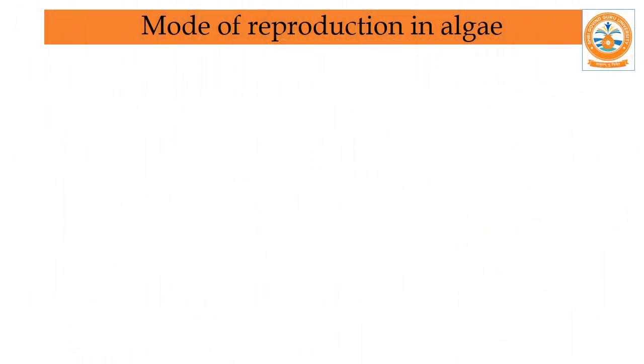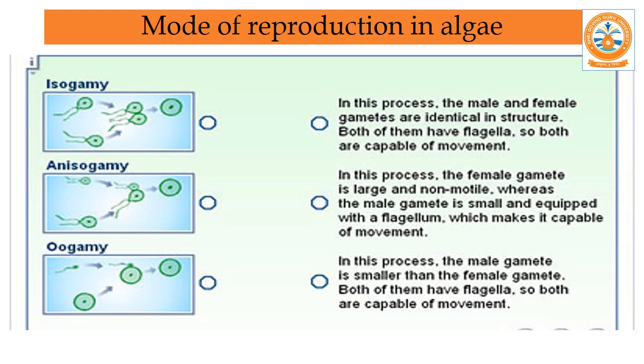Dear friends, now we will see mode of reproduction in algae. Reproduction means the process through which a new baby plant is developed from the mother plant. For reproduction there are three famous systems in algae.